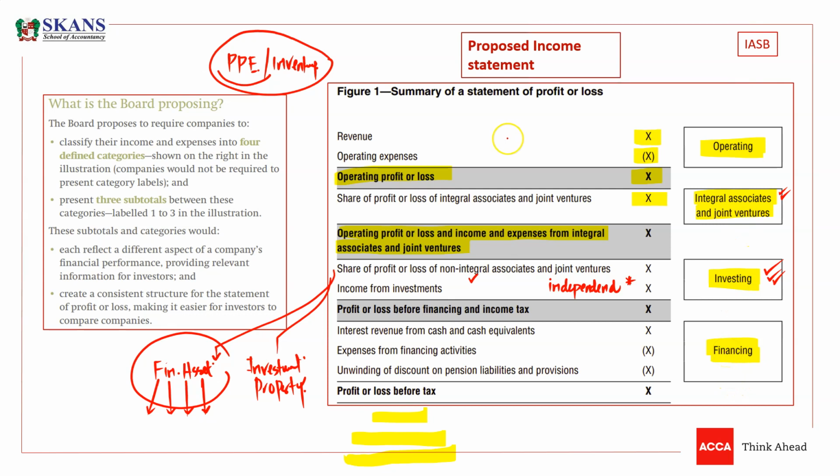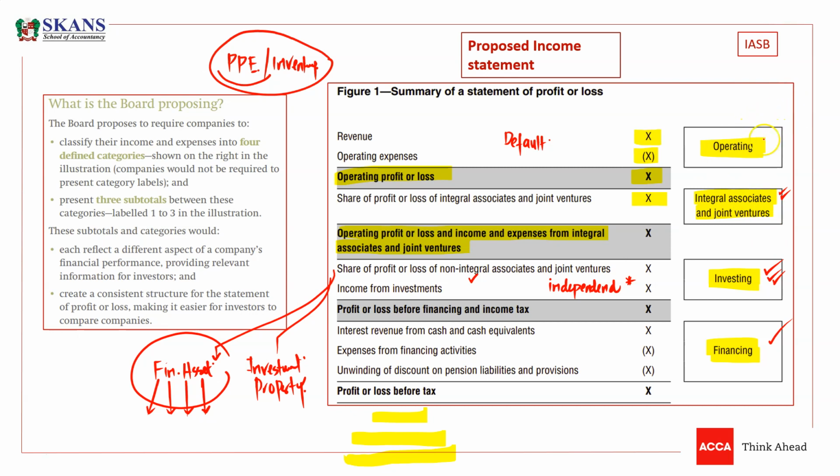It means, as per the revised IAS 1 proposal, this is the default category. If you have some income or expense and you are unable to classify it in investing activity, in financing, or in integral associates or joint ventures, then obviously you are going to show it in the operating activities.